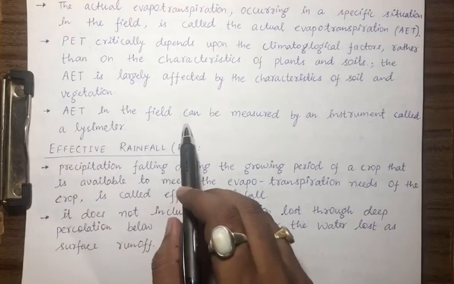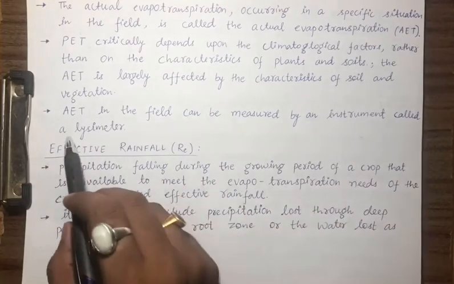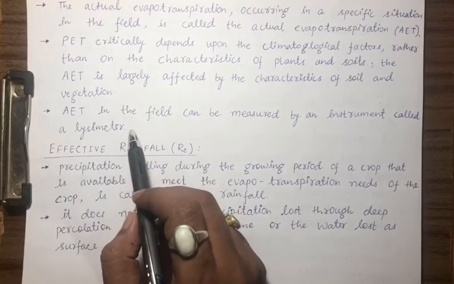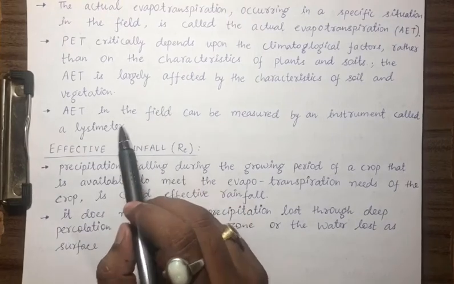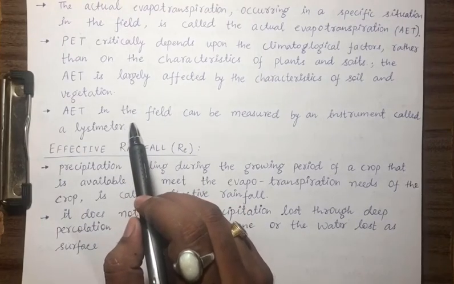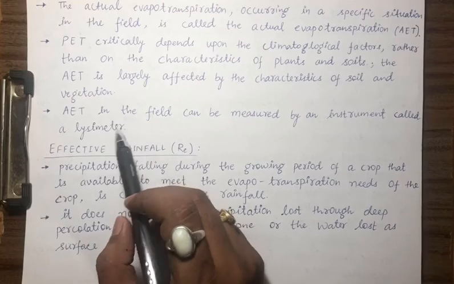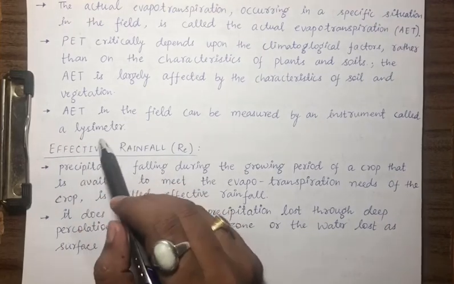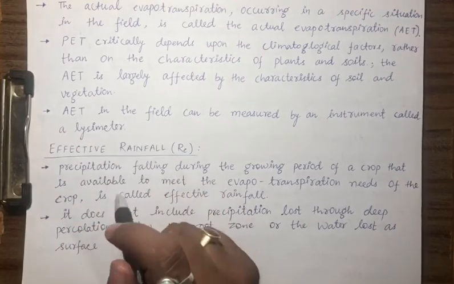AET in the field can be measured by an instrument called a lysimeter. I also told you about the lysimeter in the hydrology chapter when we were discussing evapotranspiration. So if you want to know how it works, you can just refer to those lectures.